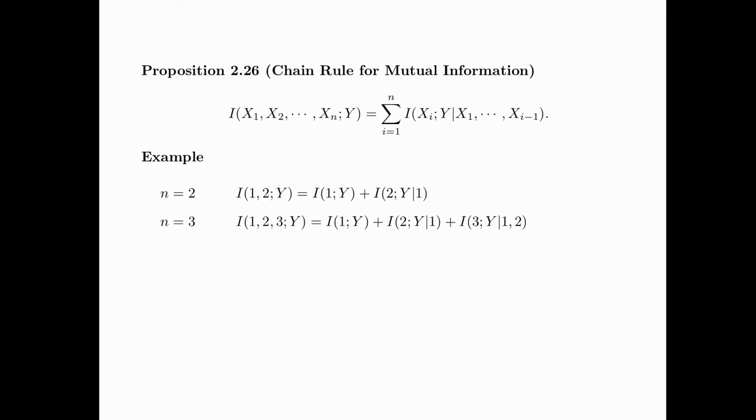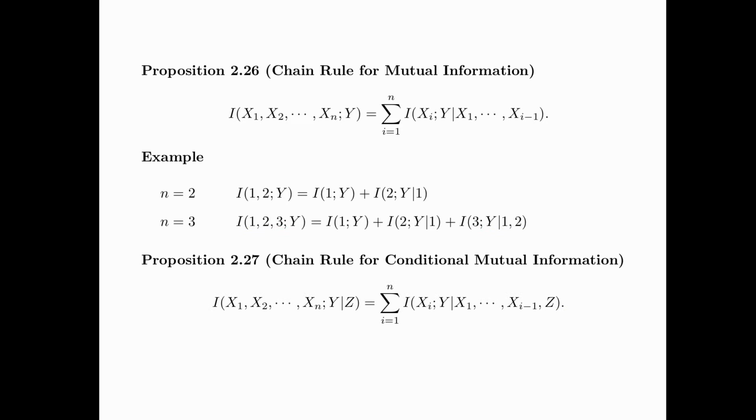For n equals 3, the chain rule says that the mutual information between X1, X2, X3, and Y is equal to the mutual information between X1 and Y plus the mutual information between X2 and Y given X1 plus the mutual information between X3 and Y given X1 and X2. Then we also have the chain rule for conditional mutual information, which is exactly the same as the chain rule for mutual information, except that we now condition on a random variable Z.